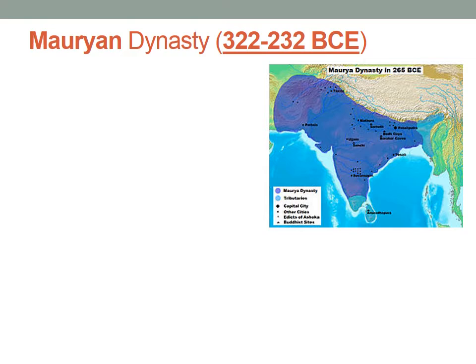The Mauryan Dynasty. The Mauryan Dynasty is our first classical civilization in India after the Indus Valley civilization. It lasted from 322 to 232 BC, so almost 100 years before year zero. The major leader and founder was Chandragupta Maurya. He was the first one to unify the entire Indian subcontinent. You can see on the map the majority of India, as well as what is today Pakistan in the northwest area, is united under Chandragupta.